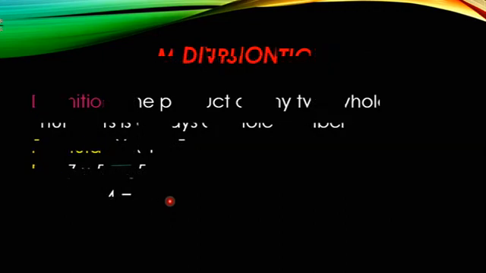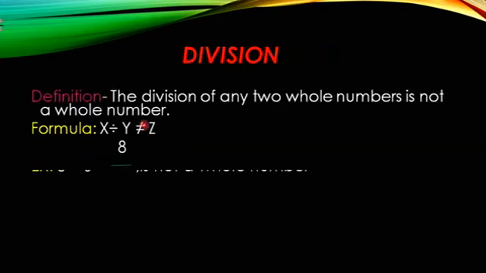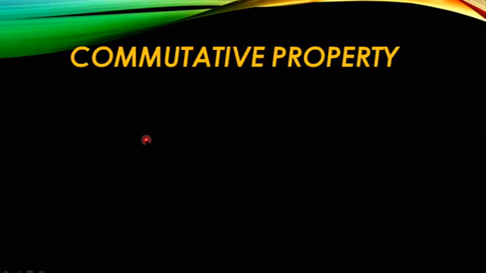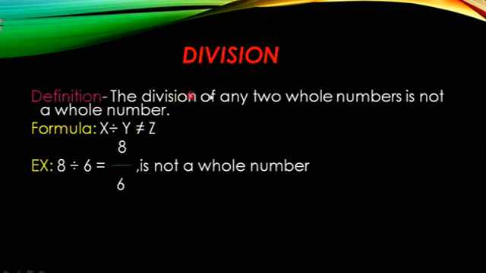Now let us see the division. The division of any two whole numbers is not a whole number. X divided by y is not equal to z. See here, for example, 8 divided by 6. We will write it like this, 8 by 6. And 8 by 6, if you do, you will get like 1.33 something.